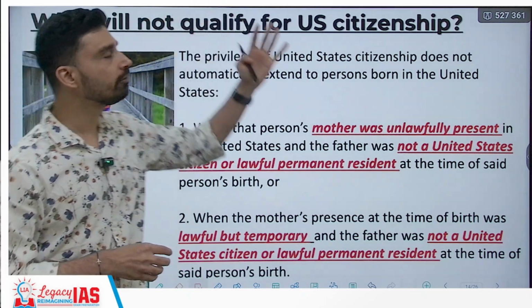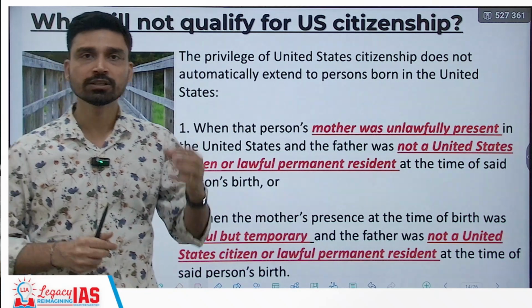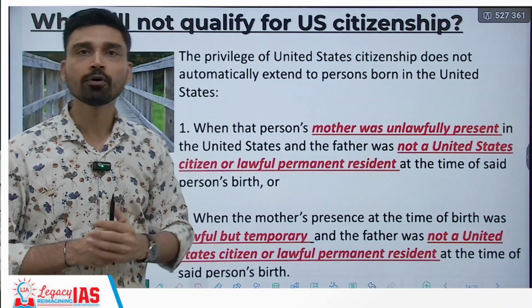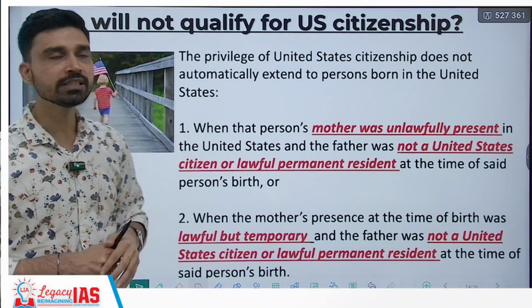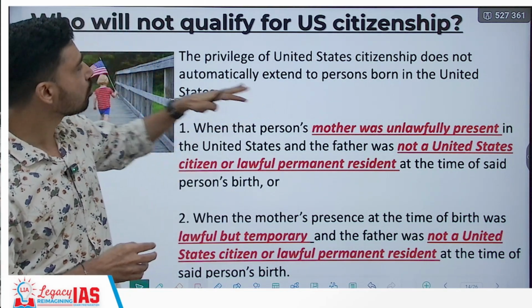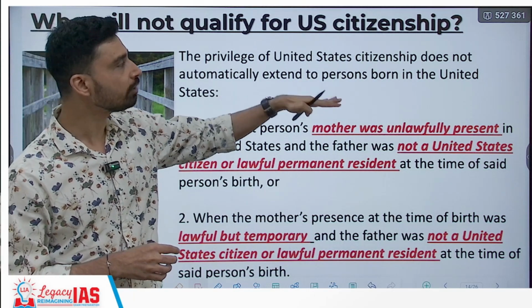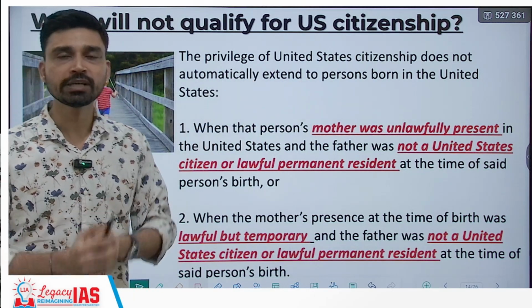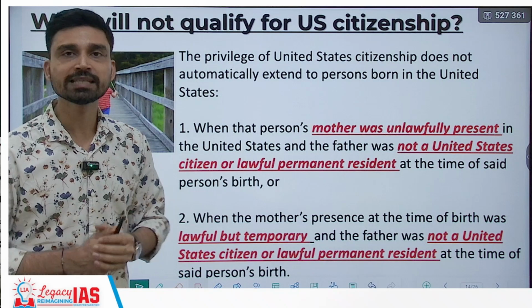So if you look at the present proposal put forward by President Trump, who will not qualify for US citizenship? At the top of this executive order, it is clearly stated that the privilege of US citizenship does not automatically extend to anyone who is born in the United States. That means two conditions have been put forward here.